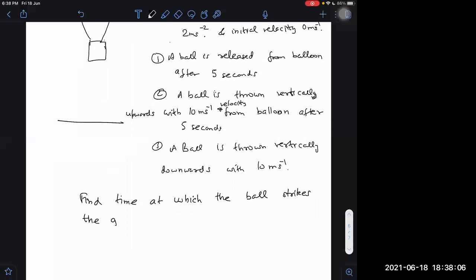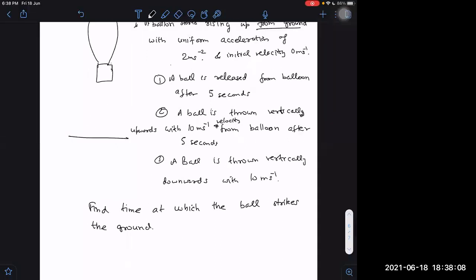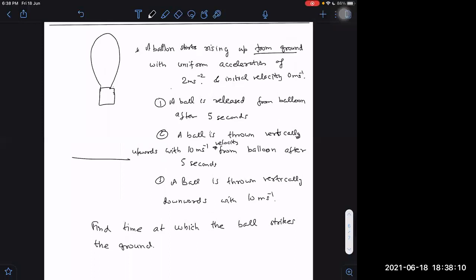Just find out the time at which the ball strikes the ground. So don't answer this question directly, which will take time, and if you commit a mistake in the first step only, then what is the point of doing all the steps? So first we have to check the first step. What is your first step?